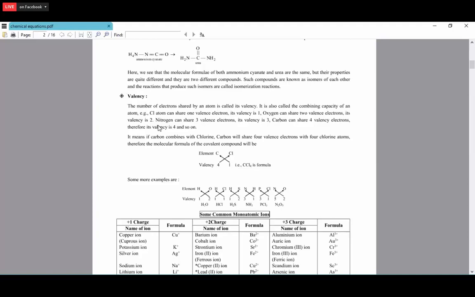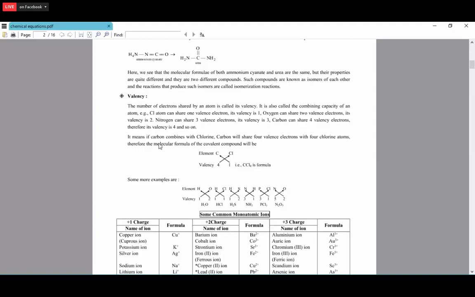Then nitrogen. Nitrogen is present in group 5. It has 5 electrons in the outermost shell. It needs 3 electrons to complete the octet. So the valency of nitrogen is 3. Then carbon. Carbon is present in group 4. It has 4 electrons in the outermost shell, so it can share 4 electrons with other atoms. So the valency of carbon is 4, like this.